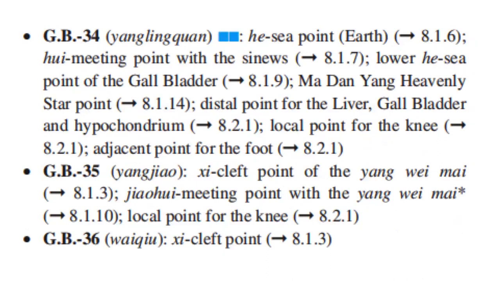GB34 is the He-sea point or earth point of the gallbladder channel. It is also the Hui meeting point with the sinews, the lower He-sea point of the gallbladder, the Ma Danyang Heavenly Star point, the distal point for the liver, gallbladder, and hypochondrium, the local point for the knee, and the adjacent point for the foot. GB35 is the Xi-cleft point of the Yang Wei Mai, the Jiaowei meeting point of the Yang Wei Mai, and the local point for the knee. GB36 is the Xi-cleft point.